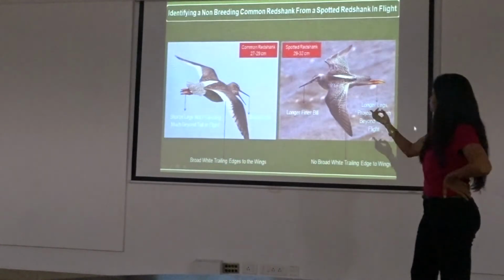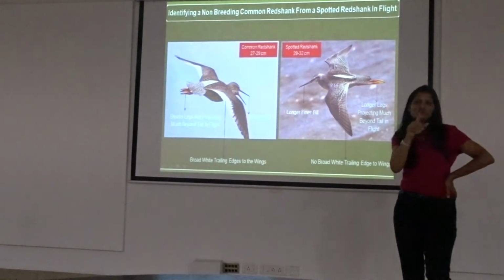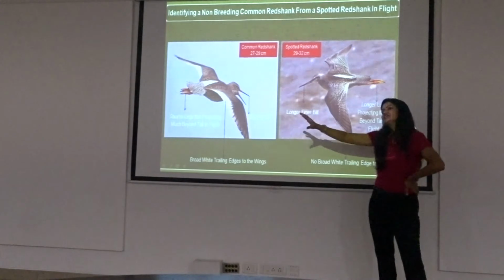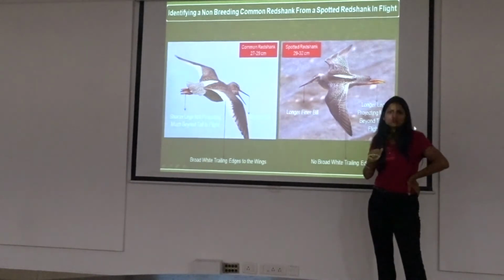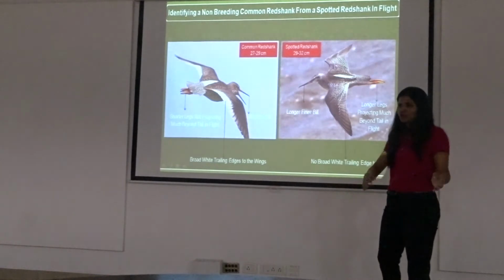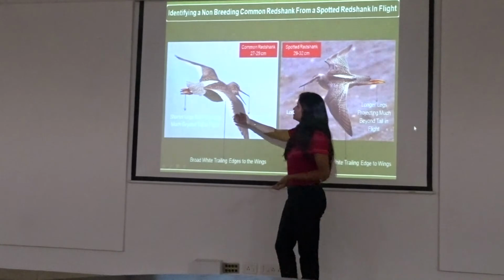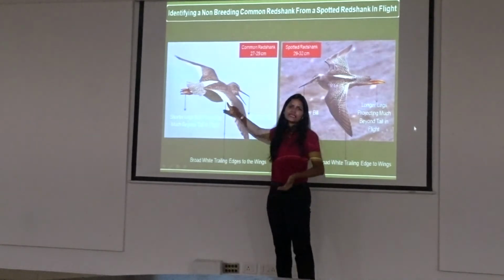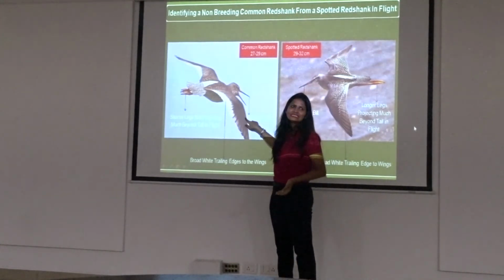Okay, so this is also something we did at Ansagar the other day. This bird was slightly far. How do you compare the bill? How do you look at the bill? And secondly, when we tried to approach closer to get a picture, the bird flew away. So we said, okay, let's take a flight shot, because this bird clearly has trailing edges. The front part is called the leading edge. So these have white trailing edges.